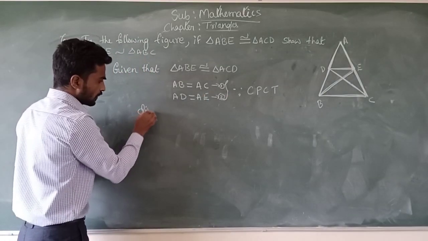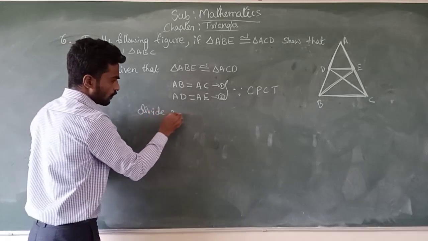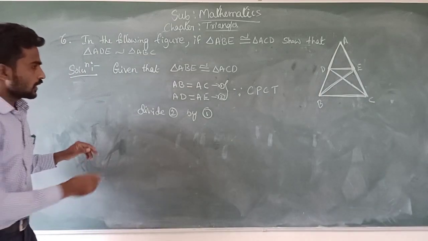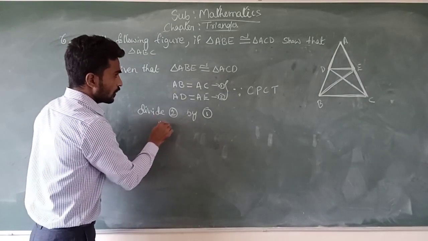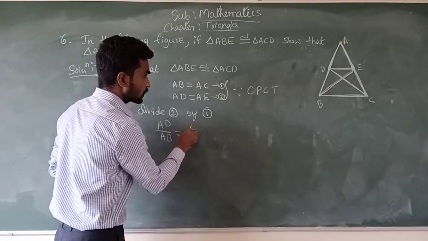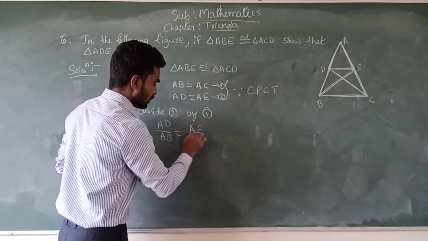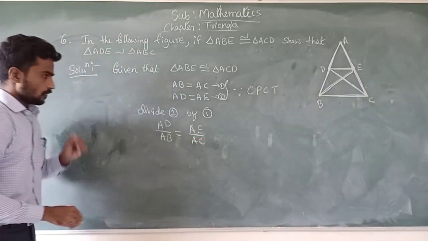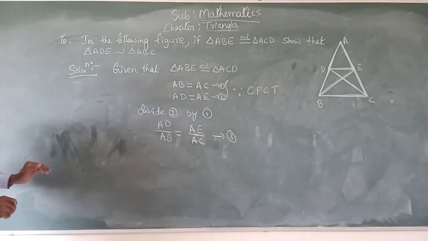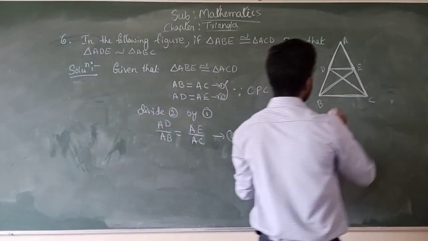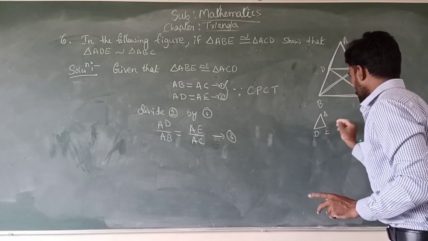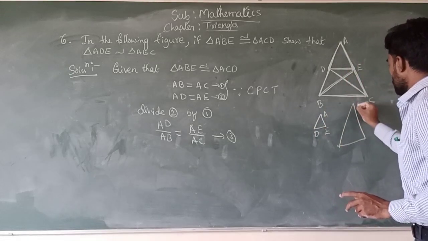Now divide equation 2 by equation 1. We get AD divided by AB is equal to AE divided by AC. This is equation 3. Now consider triangle ADE and also triangle ABC.